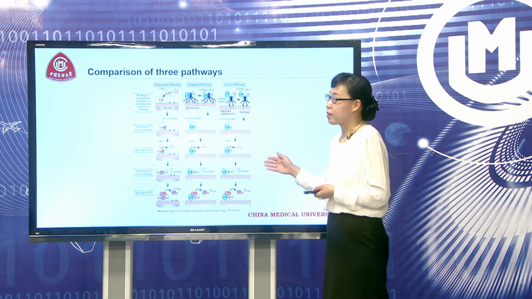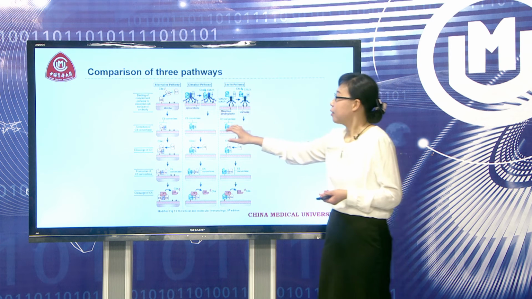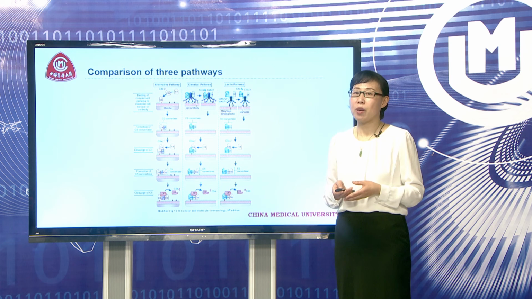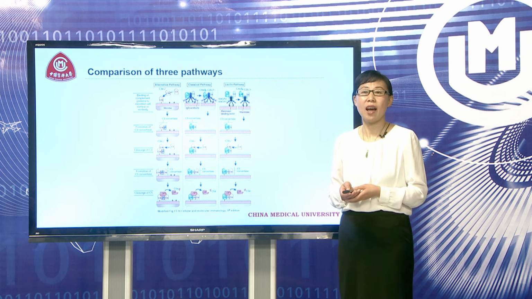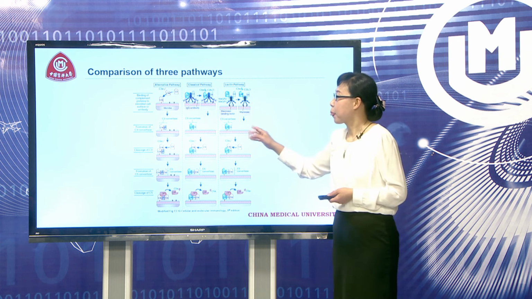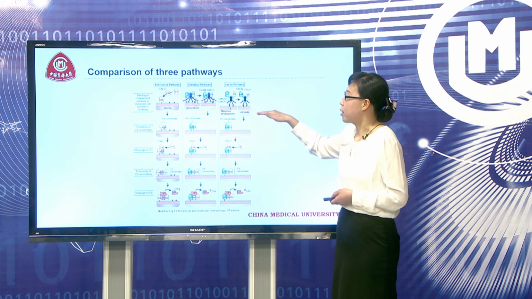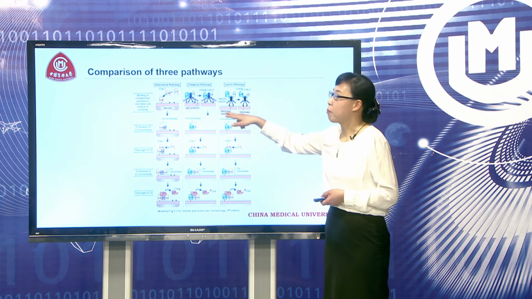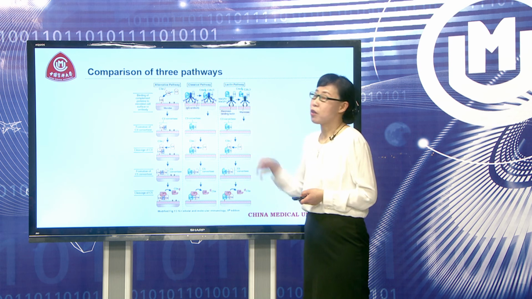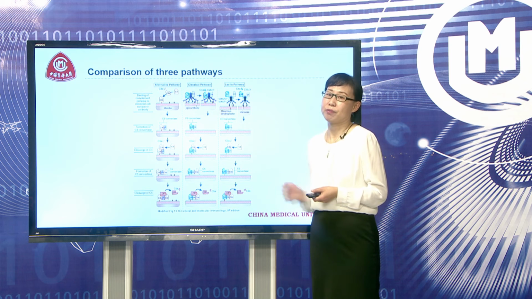And these three pathways are different in the initial stage. The alternative pathway is activated by spontaneous hydrolysis of C3 molecules. The lectin pathway is activated by MBL binding to the mannose on the bacteria. And the classical pathway is triggered by the antigen-antibody complex binding to the C1 molecule.